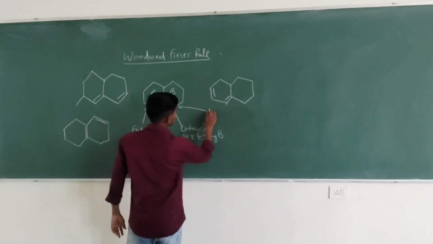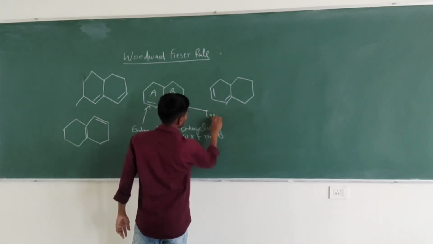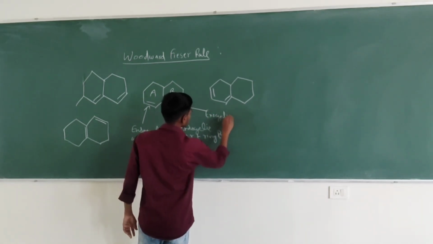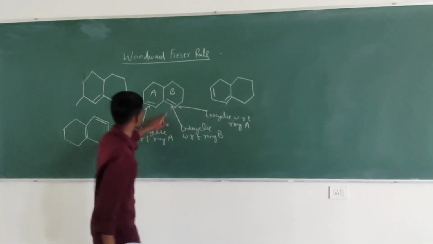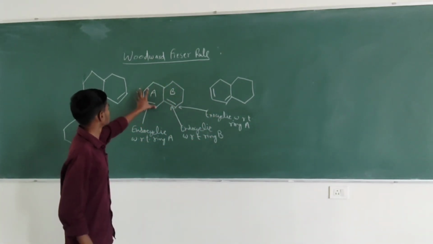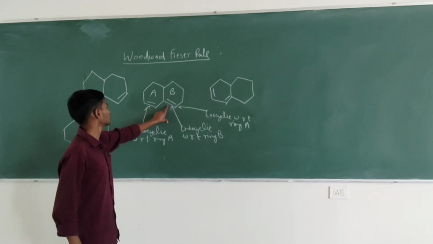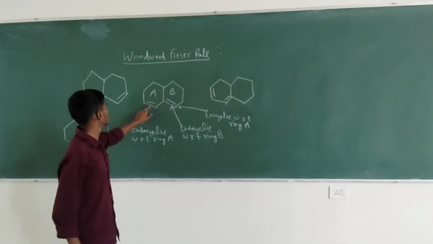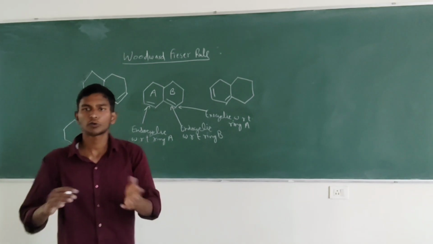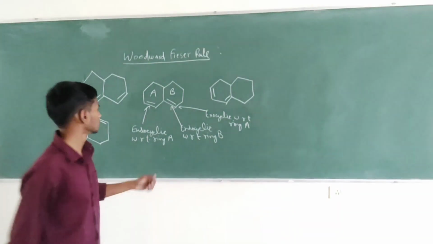This double bond is exocyclic with respect to ring A. Now in this whole structure there is one exocyclic double bond and two endocyclic double bonds. This is the exocyclic double bond with respect to ring A, and the endocyclic double bonds correspond to their own rings.